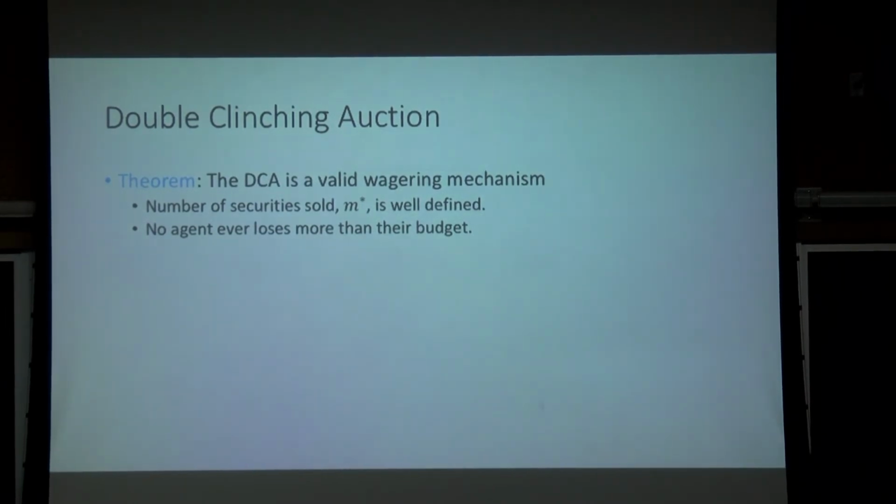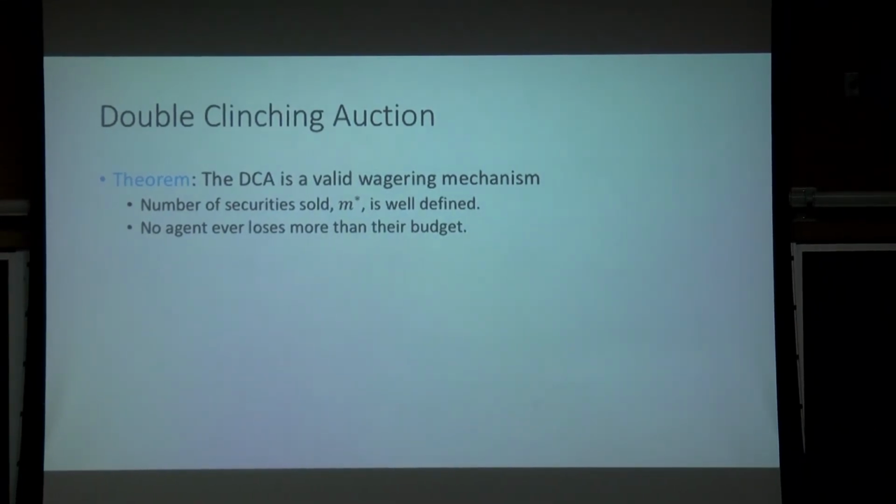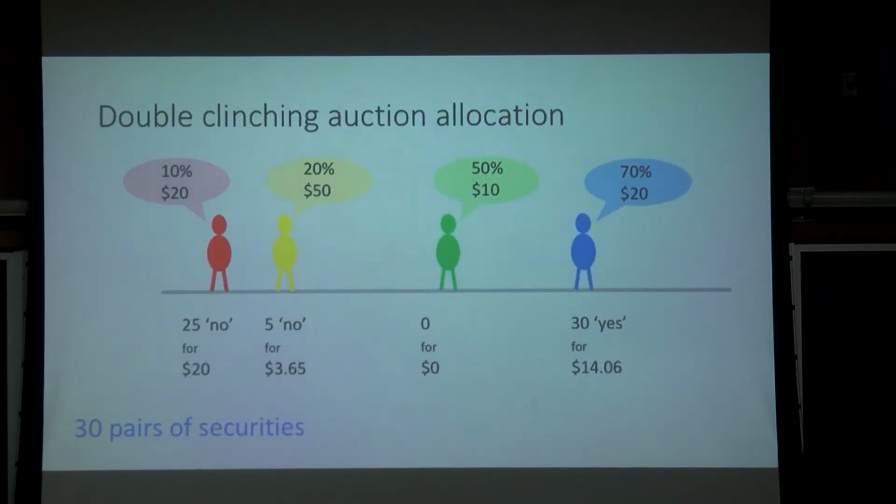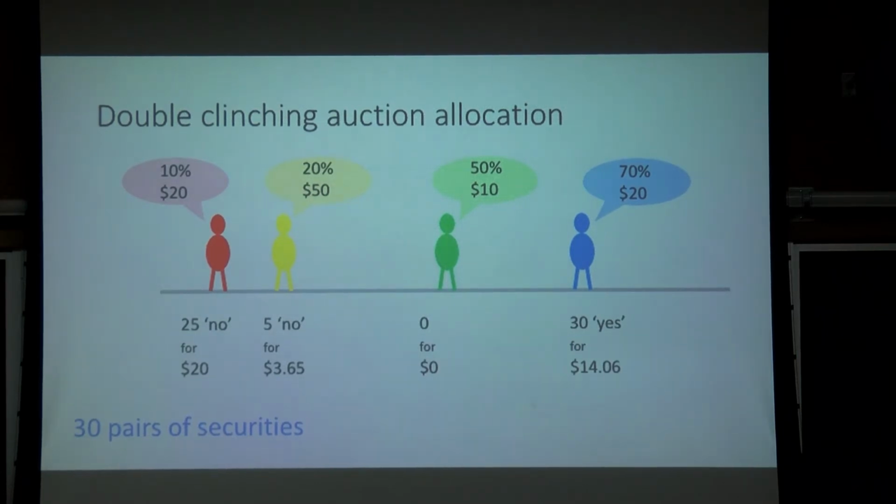And the reason for this is just because even though we're running two auctions independently, it turns out that no agent ever participates in both. So you only ever participate in at most one, and the single auction respects your budget constraint. Okay, so when we run this on our example, instead of 19.4 securities, we end up selling 30. Obviously that's better.